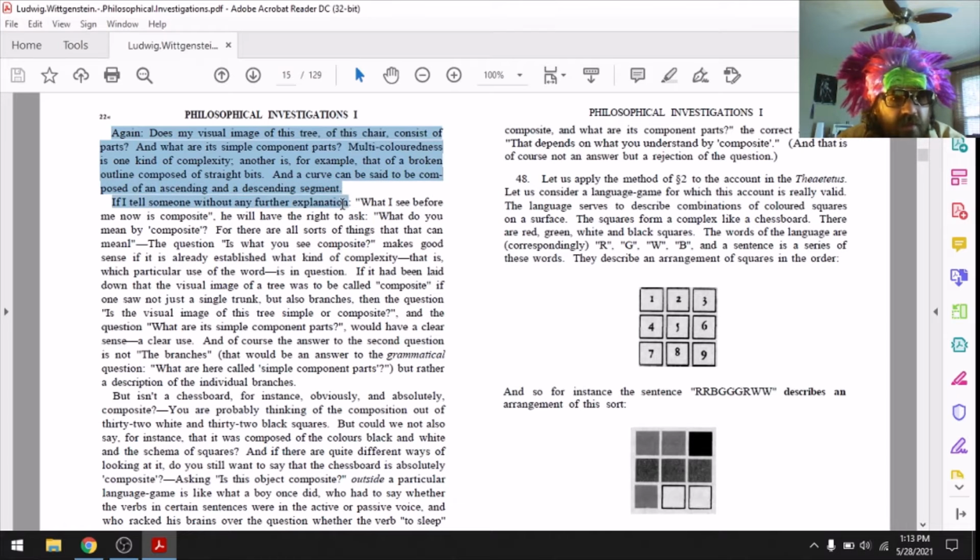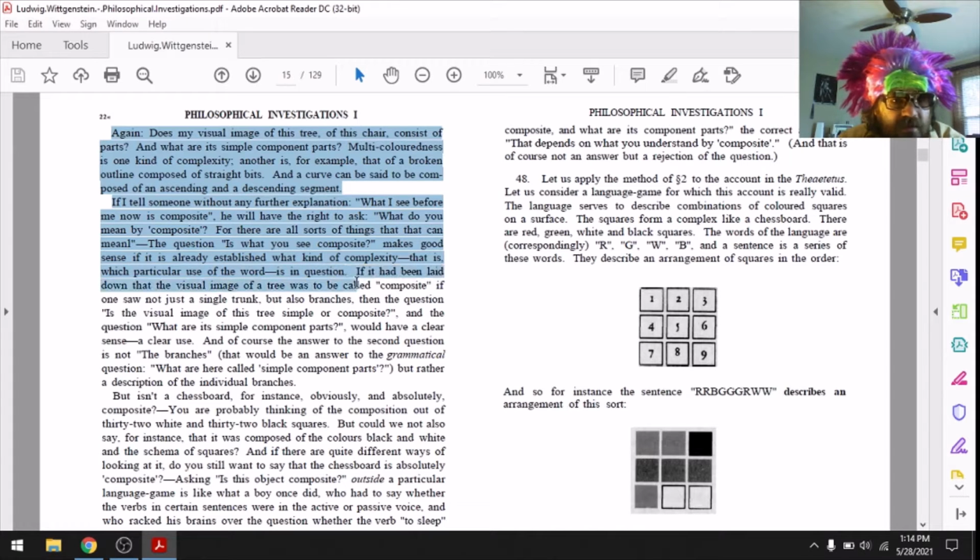If I tell someone without any further explanation, what I see before me now is composite, he will have the right to ask, what do you mean by composite? For there are all sorts of things that can mean. The question, is what you see composite, makes good sense if it is already established what kind of complexity, that is, what particular use of the word, is in question.